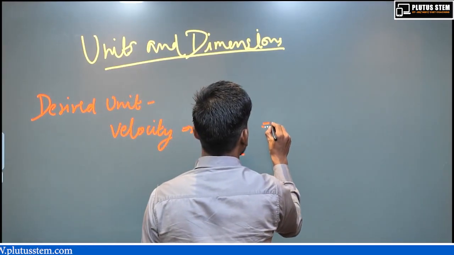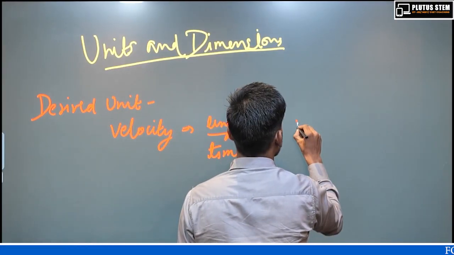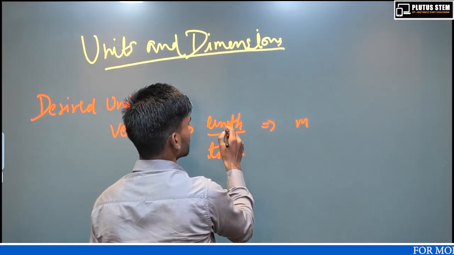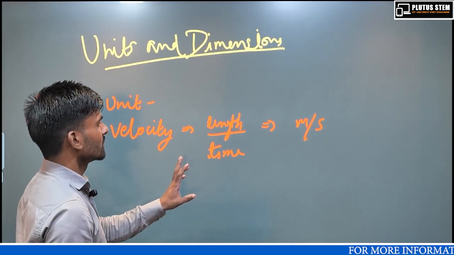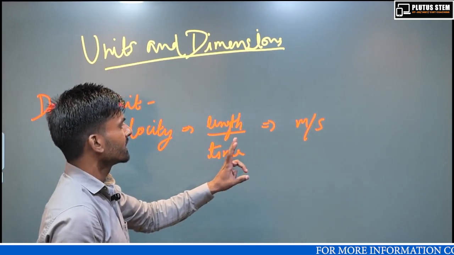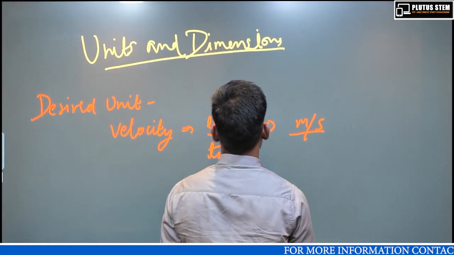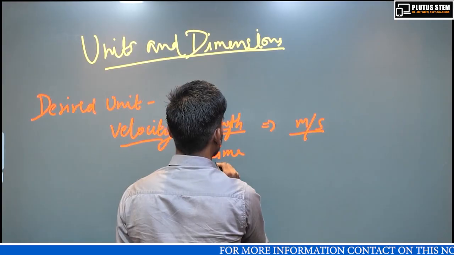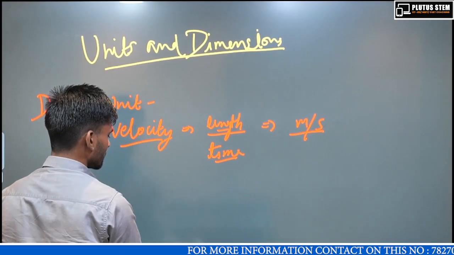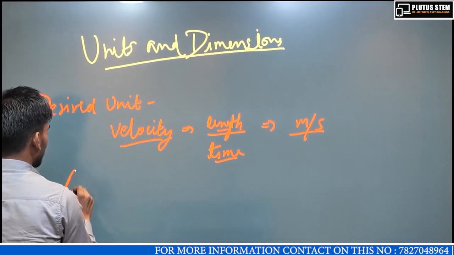The meter is the unit of length, and the second is the unit of time. So it is meter per second. It is the derived unit of velocity, which is derived from length and time, which are fundamental in nature. Next example is acceleration.